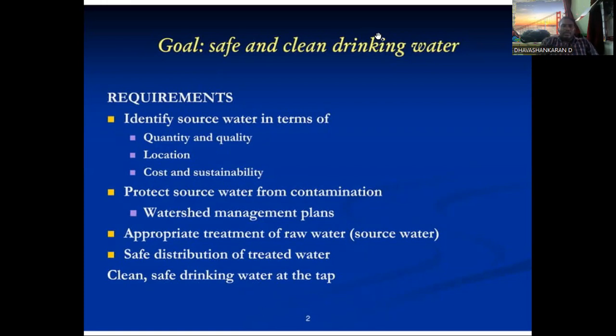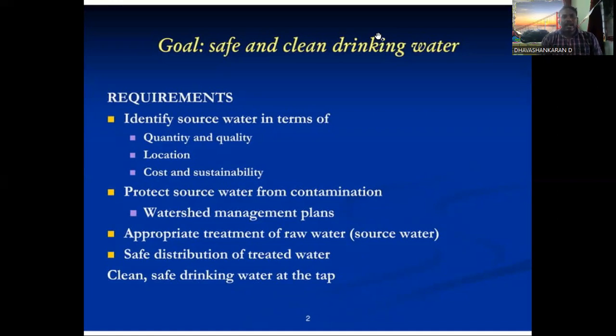So today's topic is based on water treatment. So why is water treatment required? It is to kill the unwanted bacteria developed in water. The water should be safe and potable for drinking purposes. That is the ultimate goal for conducting the treatment of drinking water. So the goal is safe and clean drinking water.